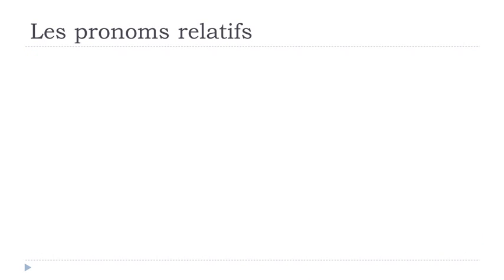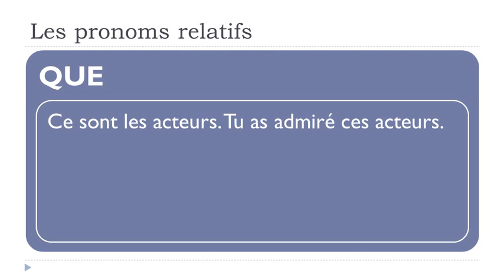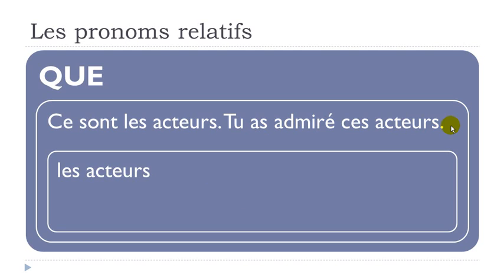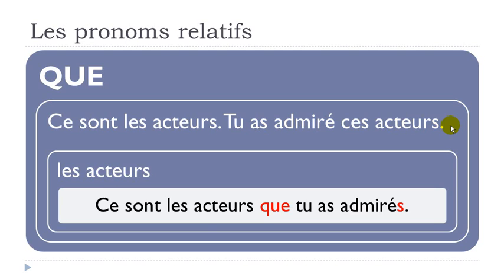Okay? If we've got the plural, like here, so masculine, but then the plural form, ce sont les acteurs, tu as admiré ces acteurs. Okay, so we just don't want to repeat les acteurs. Ce sont les acteurs que tu as admirés, and then have a look here. We've got the mark of the plural, and it's S at the end. Okay, so same thing as usual in French, you don't pronounce it, but it's really important to remember that you should put the S at the end of your participe passé here. Okay?